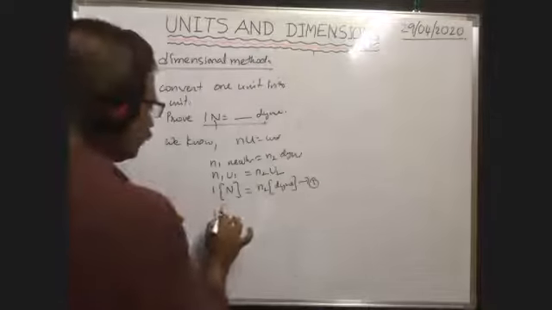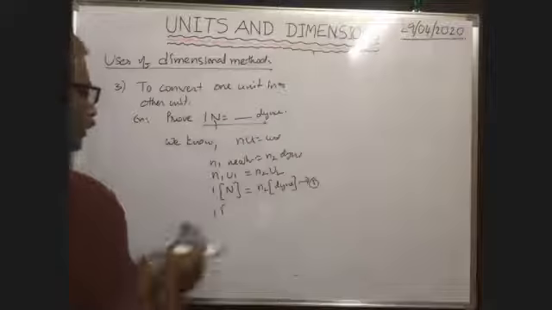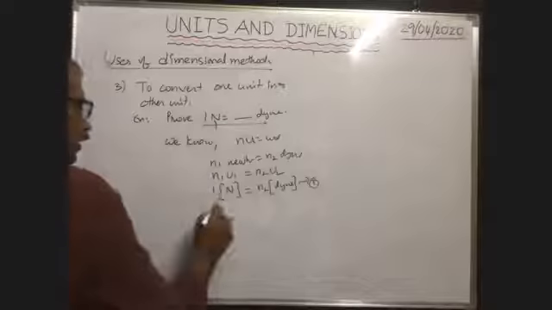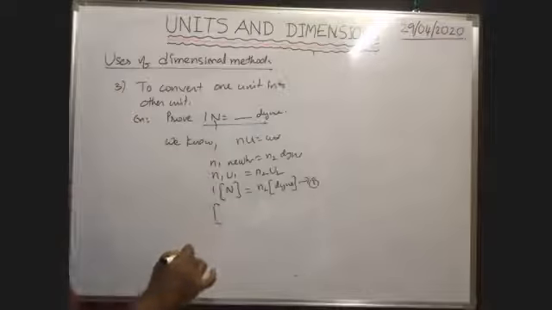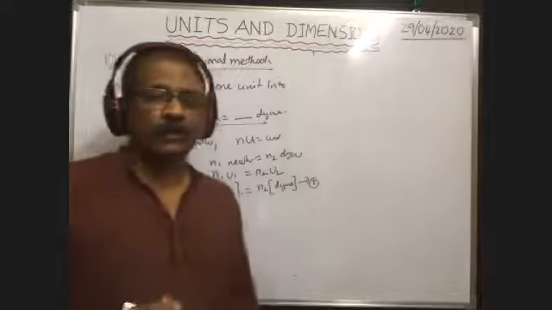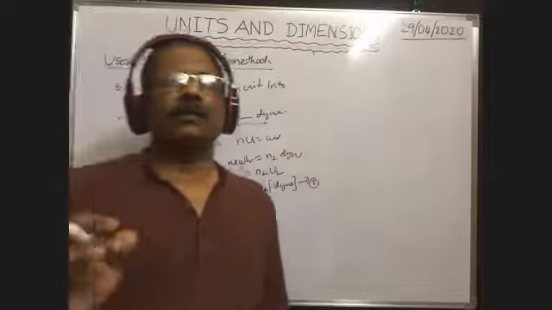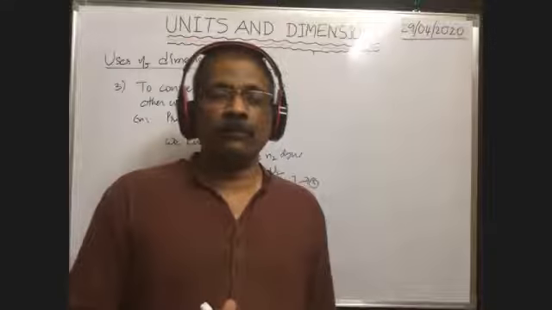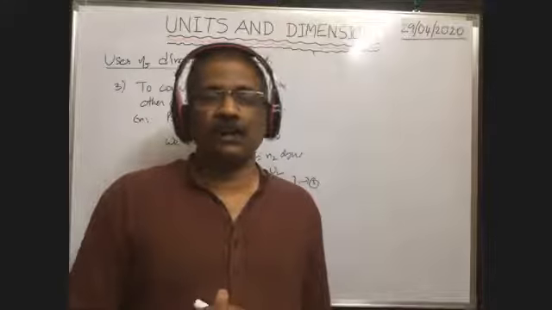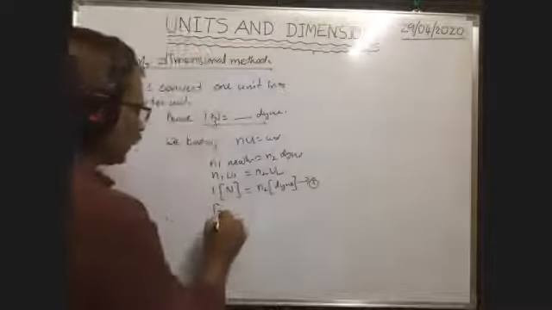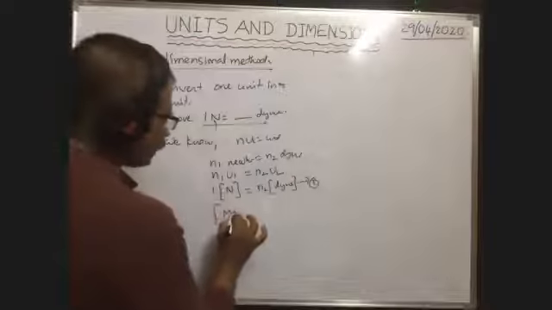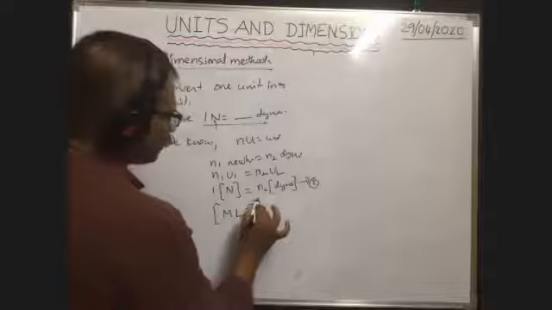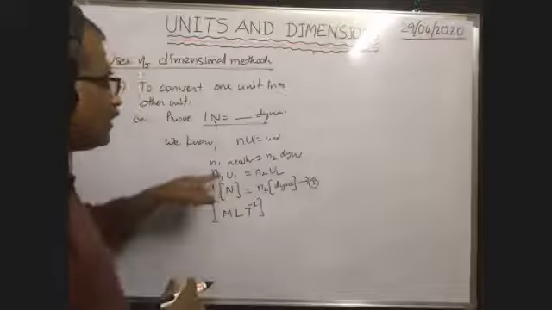So how can we write the dimension formula of Newton? Newton is the unit of force. What is the dimension formula of force? M L T to the power of minus 2. In the morning class we derived it. That's why the dimension formula of Newton is M L T to the power of minus 2. But it is in SI system.